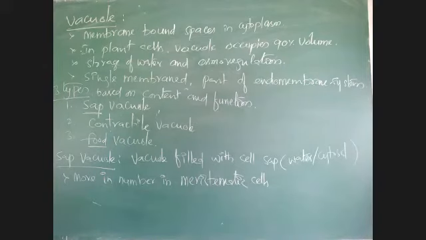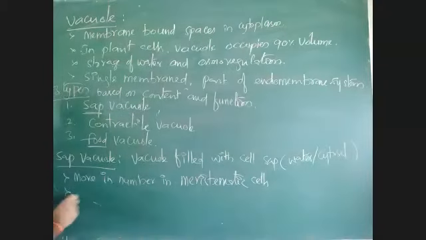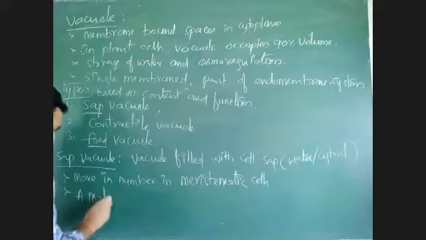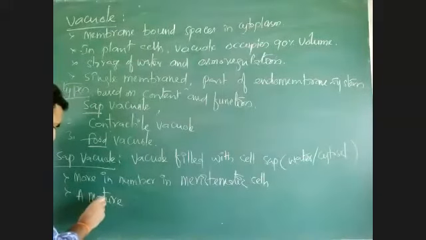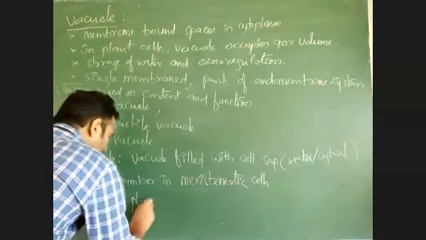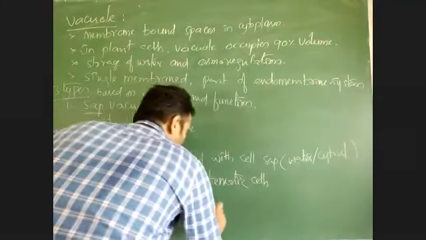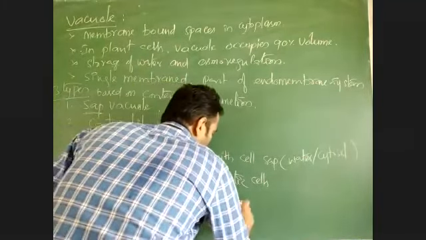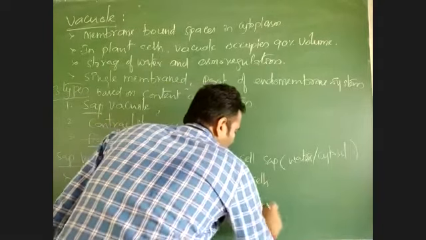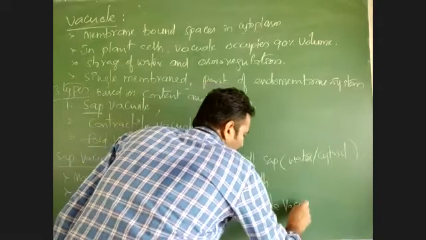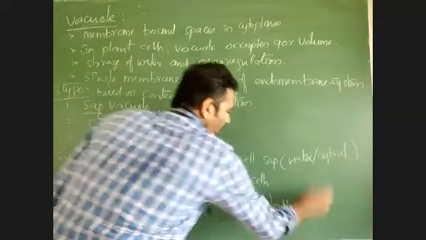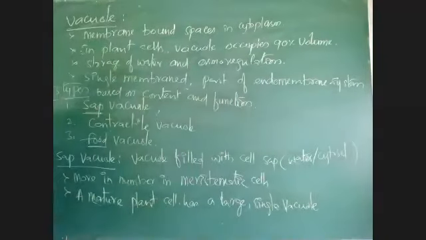And suppose if you see a mature plant cell, it has a large single vacuole. Meristematic cells are present in plants only.